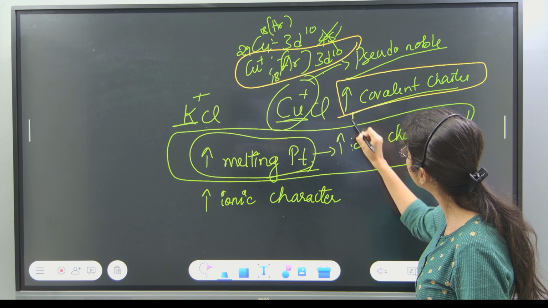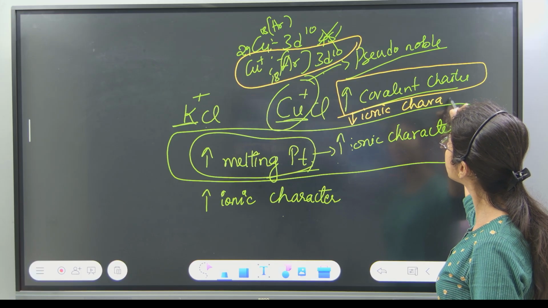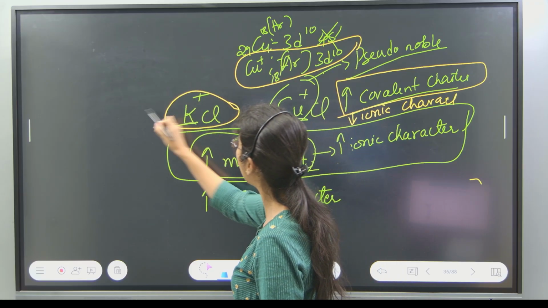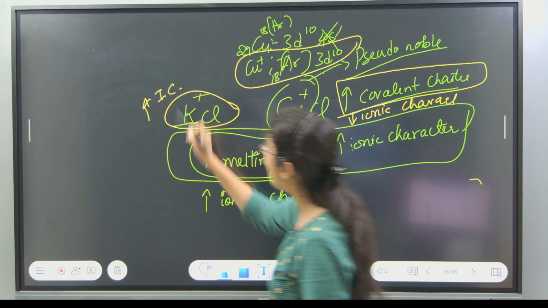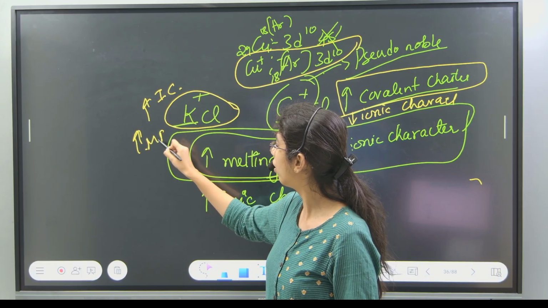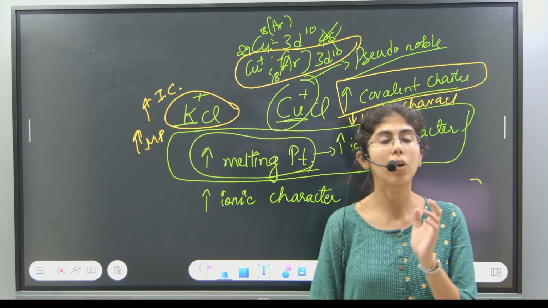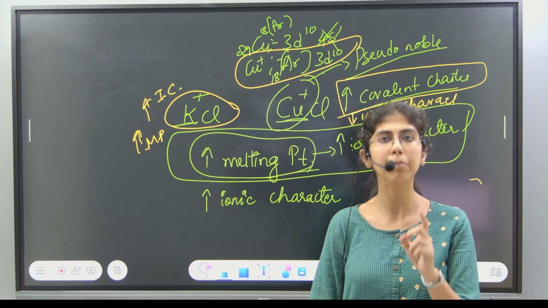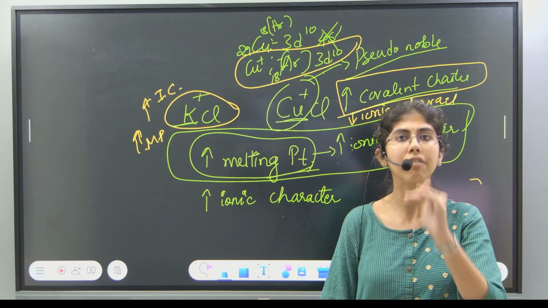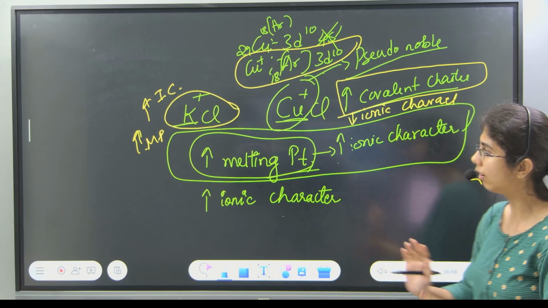High covalent character means least ionic character. So copper chloride will have least ionic character and potassium chloride will have high ionic character. High ionic character means high melting point. This is how you have to answer this high melting point question. You have to apply Fajan's rule: find the covalent character, you'll get the ionic character, then you can find the answer.